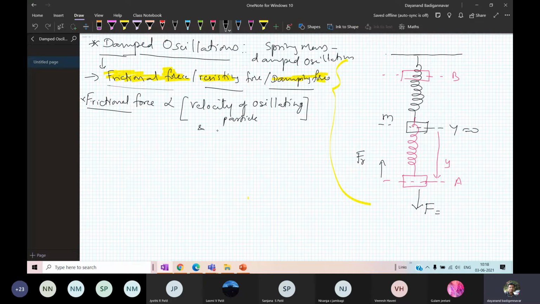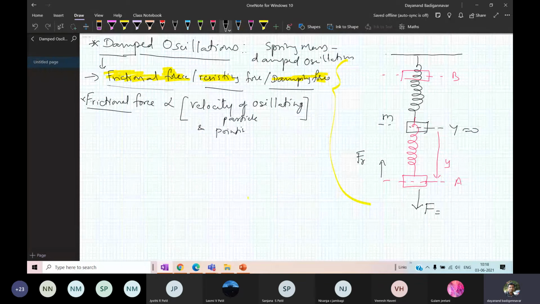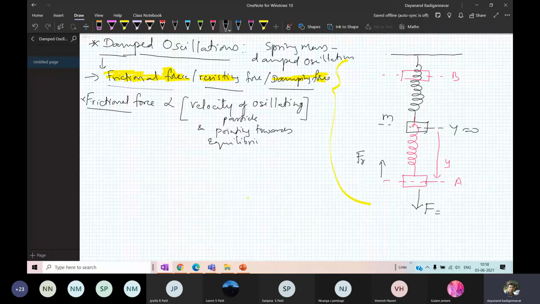So the frictional force is proportional to the velocity of the particle and it is pointing towards the equilibrium. Therefore, I can write the frictional force.